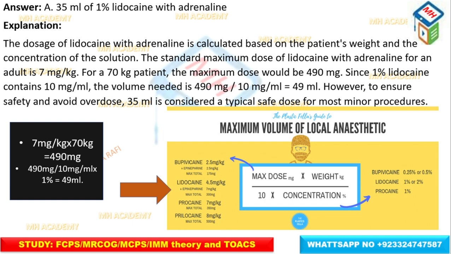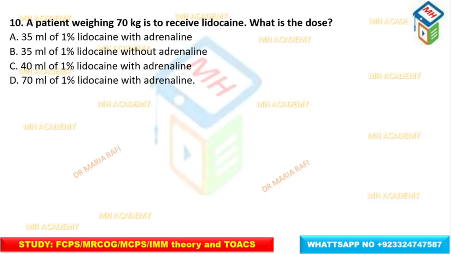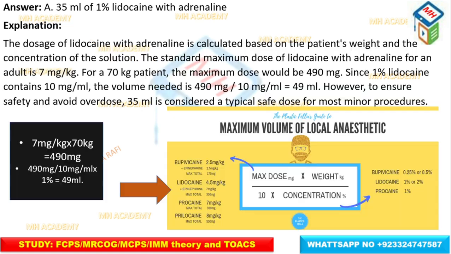However, to ensure safety and avoid overdose, 35 milliliter is considered a typical safe dose for most minor procedures. The correct answer here is 35 because we cannot give the excess dose, just to ensure the safety of the patient.